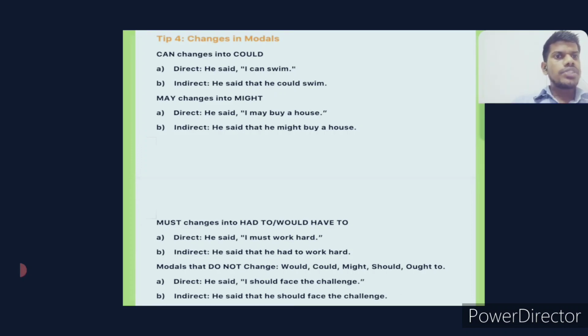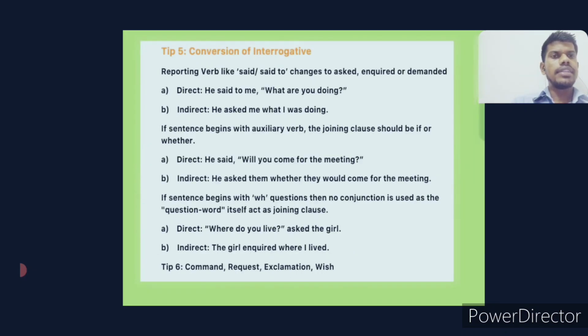Modals that do not change: would, could, might, should, ought to. If you are finding in the direct speech would or could or might or should, whatever it is, then the tense will never change. Only change the pronoun and drop the quotation mark. Direct: He said, I should face the challenge. He said that he should face the challenge. There is no change except the pronoun, and then the word that is added after the reporting verb.